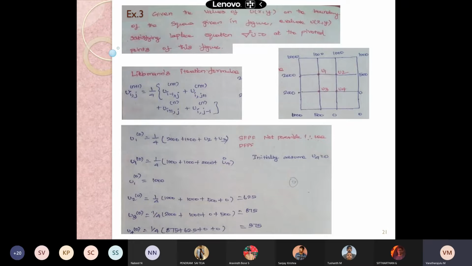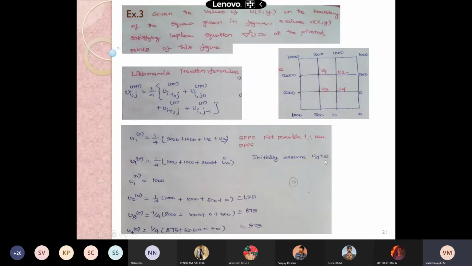We should have some assumption. So for U1, we need to consider two unknowns, U2 and U3, concerning 2000, 1000. But while applying the diagonal 5-point formula, there is a possibility of reducing the assumptions. We are going to assume only one value, so it is suggested to take the diagonal 5-point formula for the initial iteration.